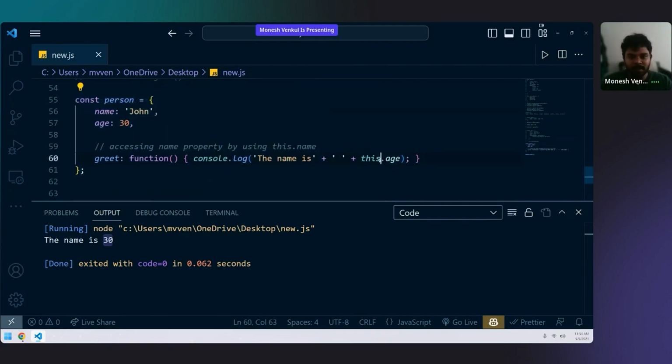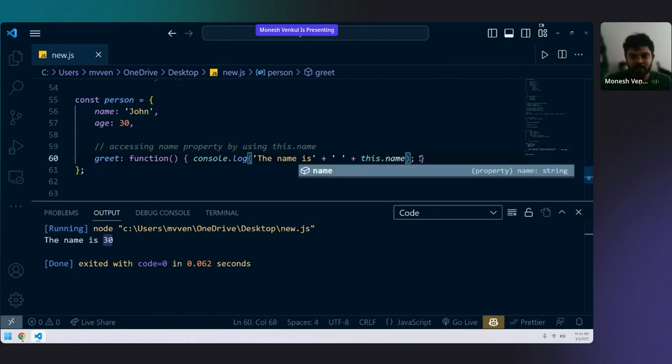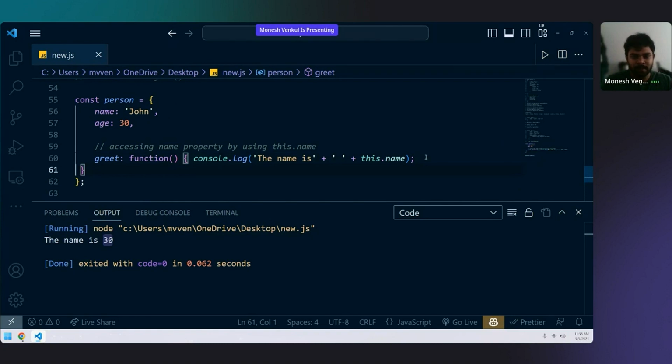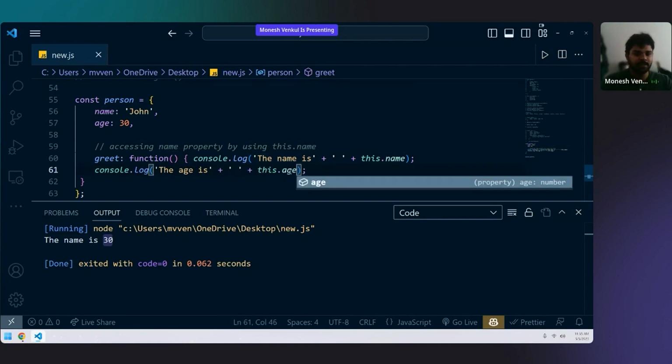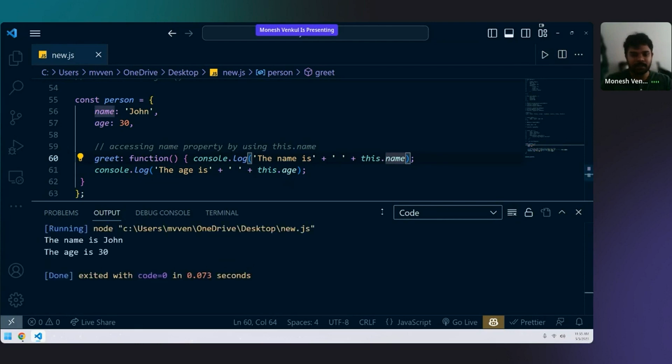Just I'm showing you. You can call the name as this dot name, right? You can also call age. The age is this dot age. Multiple times also you can call. The name is John. The age is 30. You can also do that.